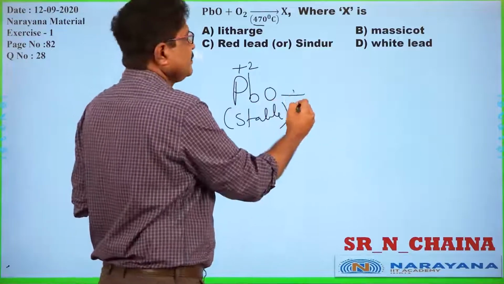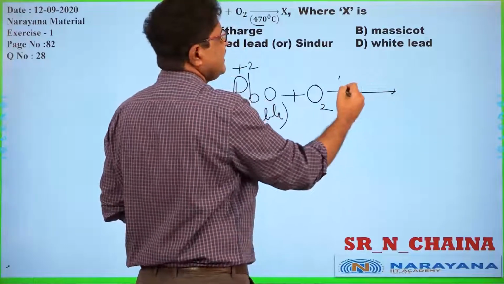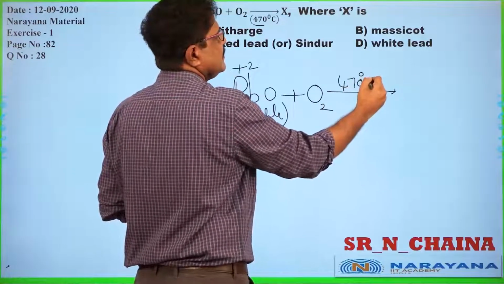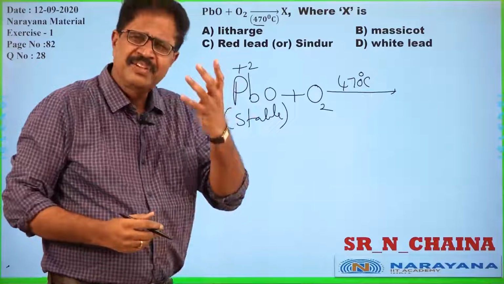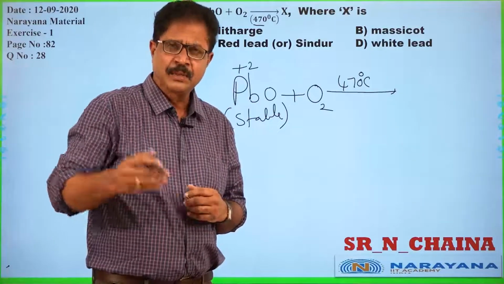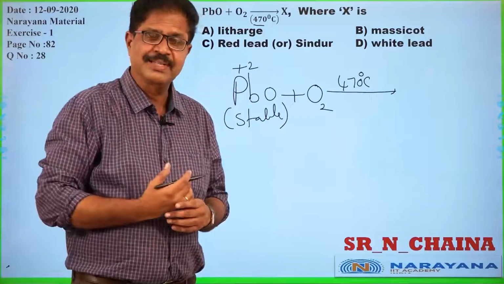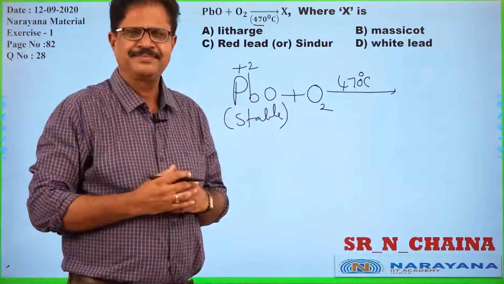So on reaction with oxygen above 470 degrees Celsius, 470 is a very, very high temperature in laboratory conditions. We are at 27 degrees Celsius. Imagine 470, very, very high.